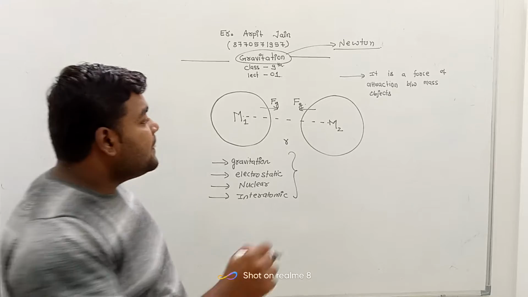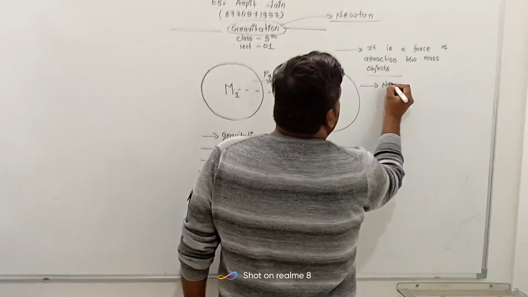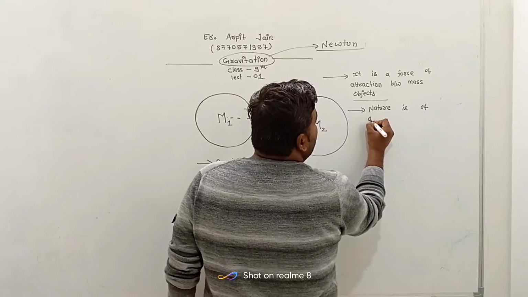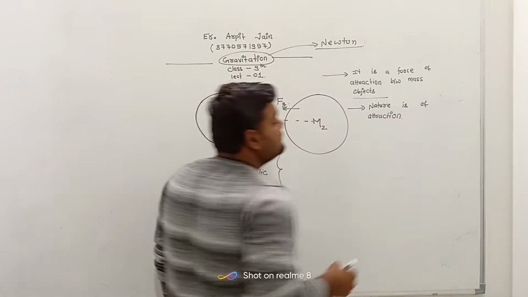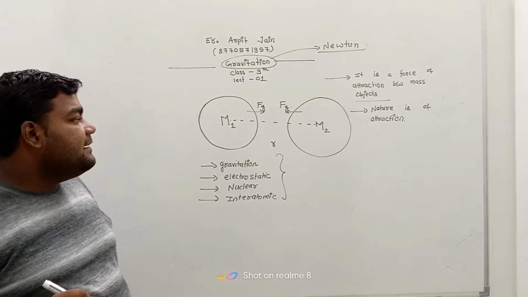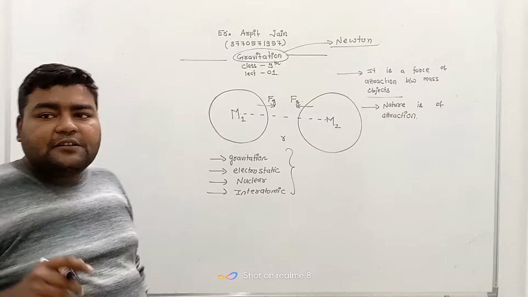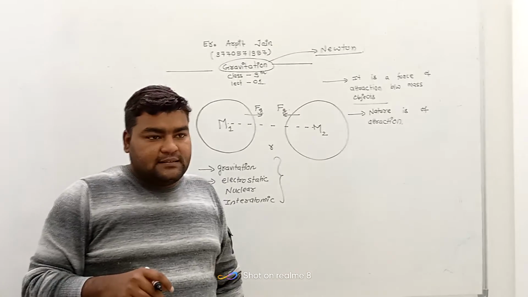Now, the second nature of this force is attraction. Again, if we see, this particular force is everywhere, between small to small masses and large to large masses.